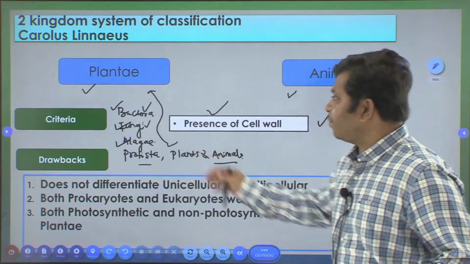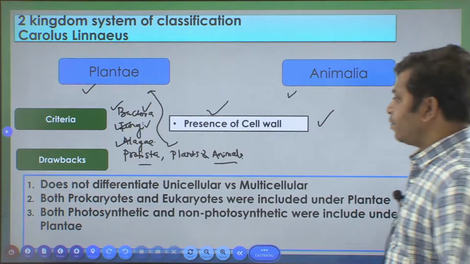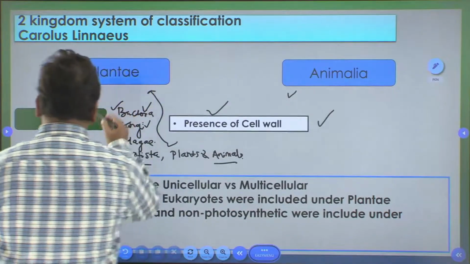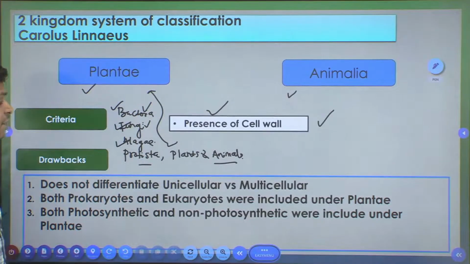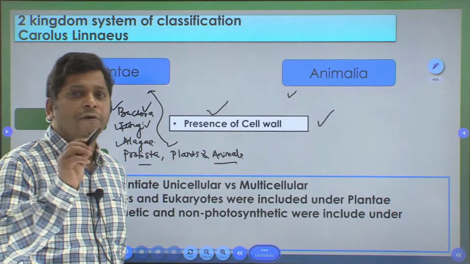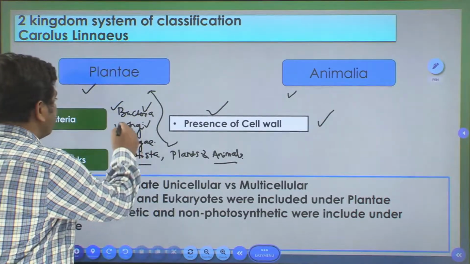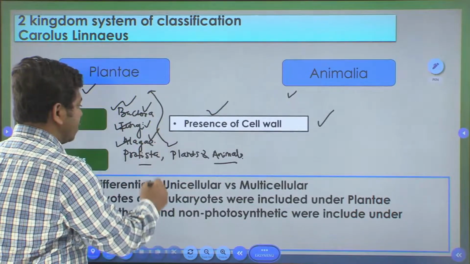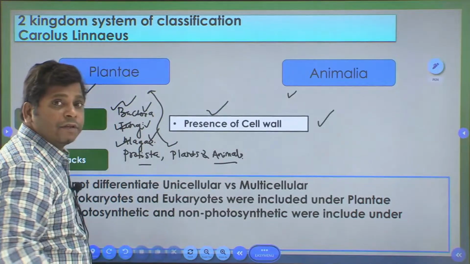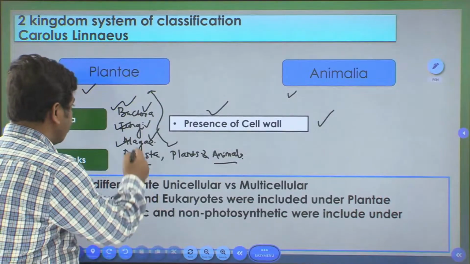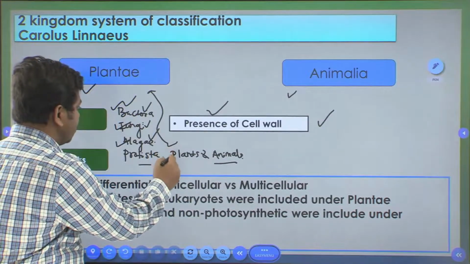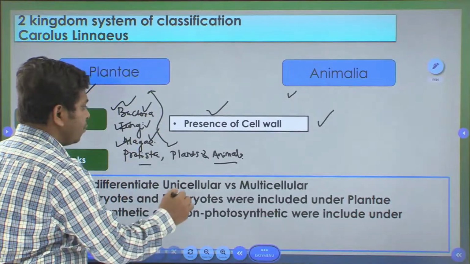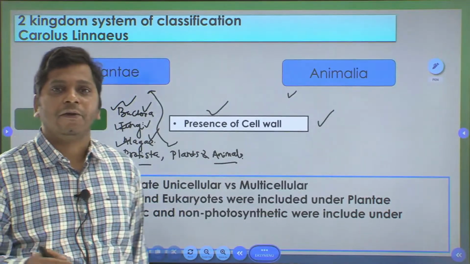If we look back, what are the drawbacks? For example, the Plantae do not differentiate between unicellular and multicellular organisms. Which ones are unicellular? Bacteria are unicellular, and some algae are unicellular, like Chlamydomonas, a unicellular alga, whereas higher plants are multicellular.